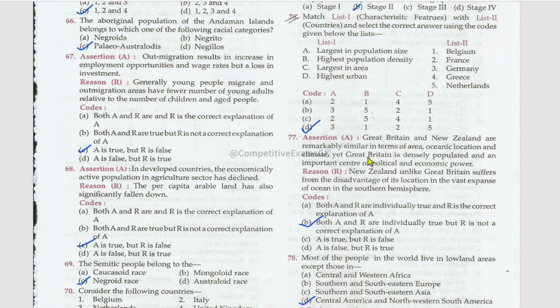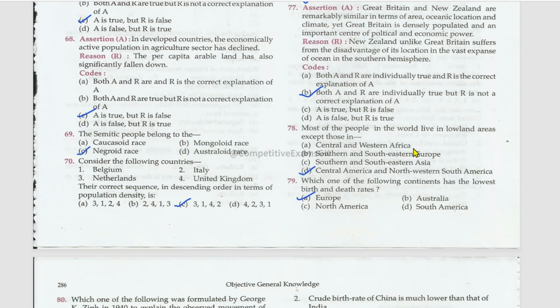Next assertion reason. Great Britain and New Zealand are remarkably similar in terms of area, oceanic location, and climate, yet Great Britain is densely populated and an important center of political and economic power. True. New Zealand, unlike Great Britain, suffers from the disadvantage of its location in the vast expanse of ocean in the southern hemisphere. The reason is also true, but this is not the correct explanation for assertion.